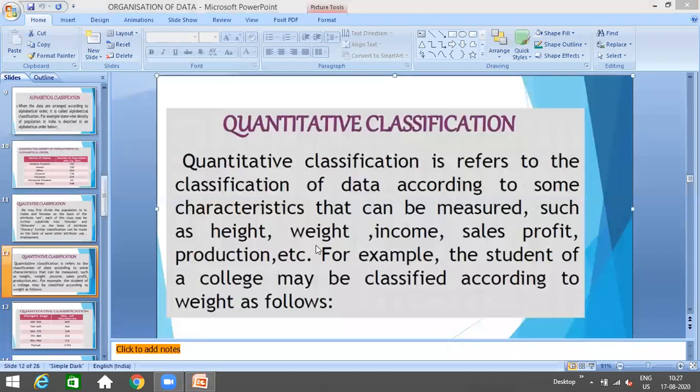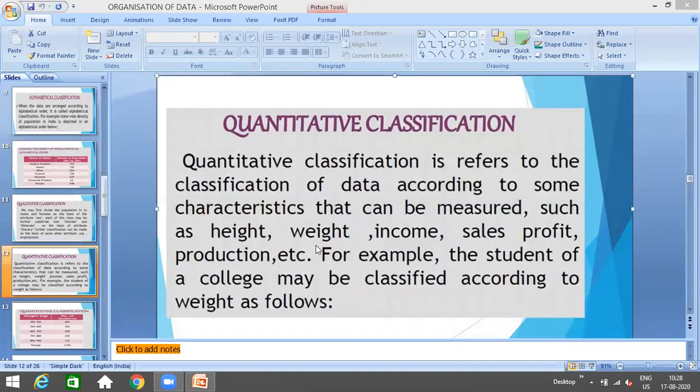All right, one more example I'm giving you. Suppose we have to make a study on all the students of our school, age wise. Now age is also a quantity because that is also a number. I can say, for the age of 5 years, how many students are there in my school? 6 years, how many students?